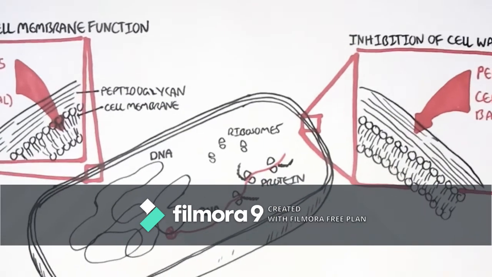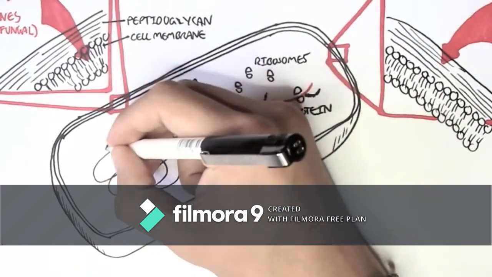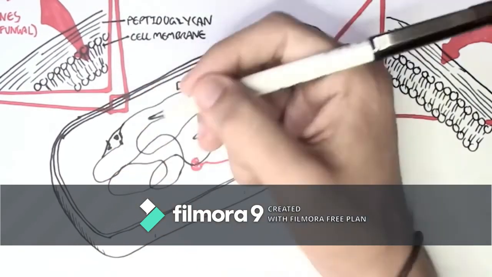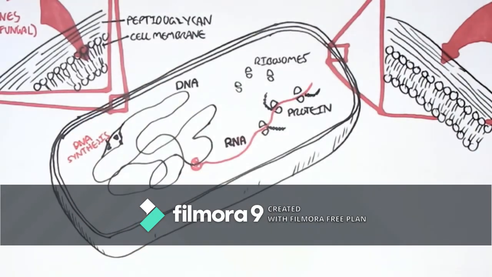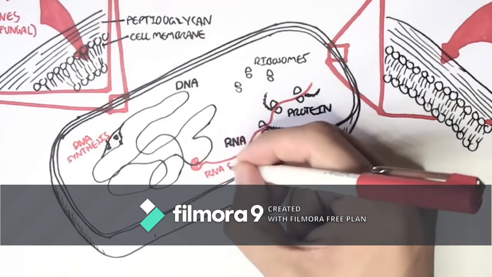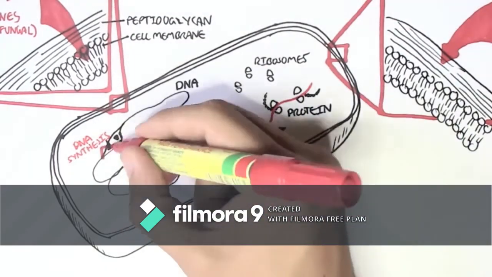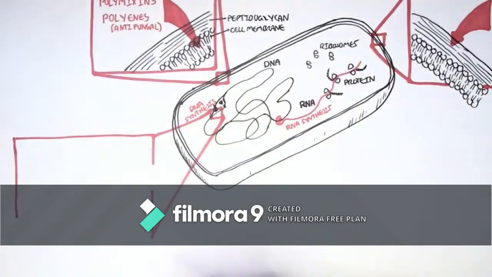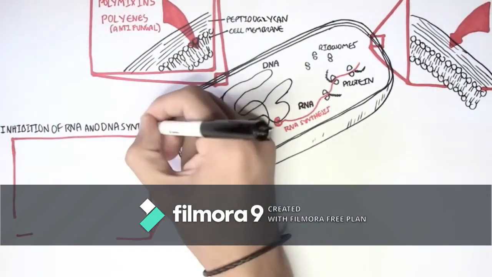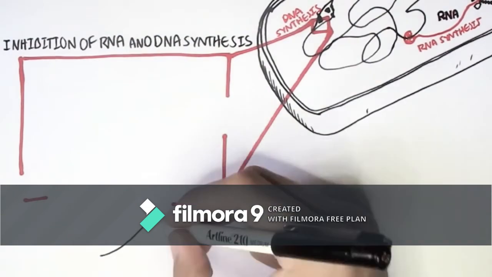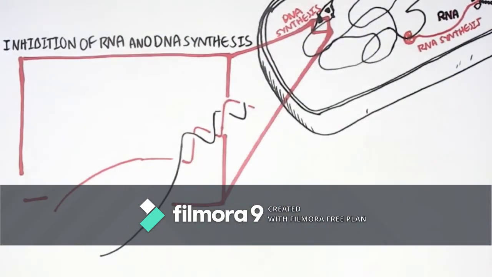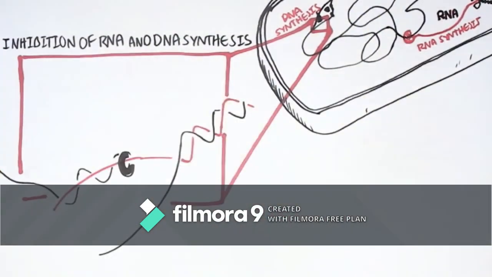The next type of antibiotic class is the ones that inhibit DNA synthesis, or RNA synthesis, which is occurring here. So these antibiotics will inhibit RNA and DNA synthesis. Here the bacteria are typically having DNA replicated, like so.